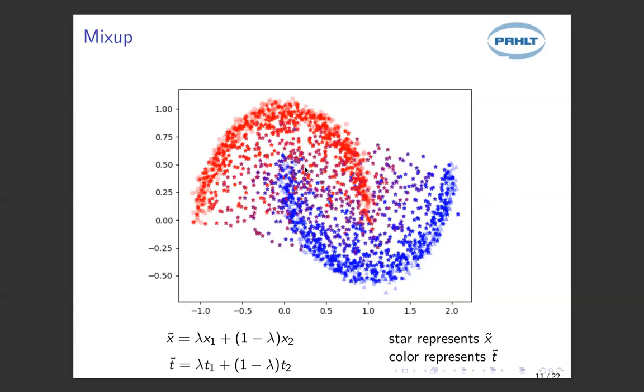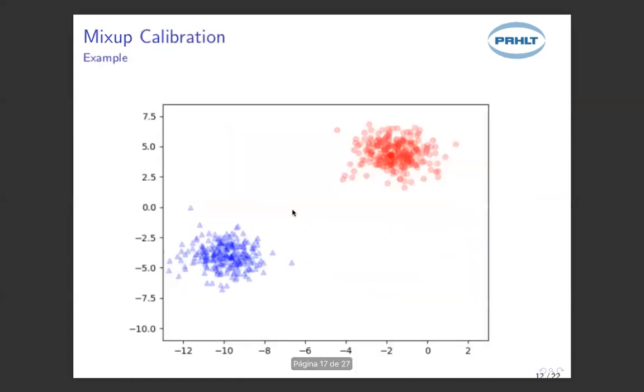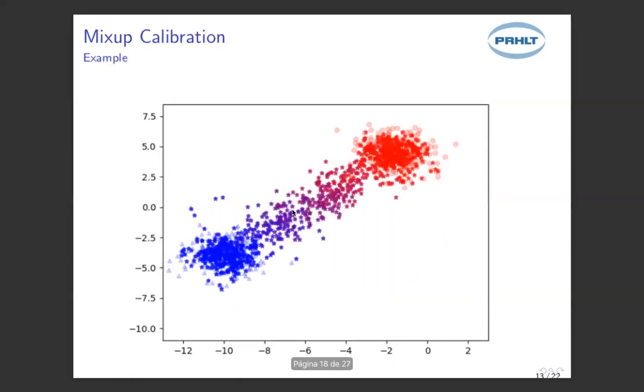But as we can see, there is a lot of strong red around here, or even strong blues around here, which means that Mixup is generating samples that don't preserve the structure of the data distribution. So we cannot expect to learn a calibrated model in this case by using Mixup data augmentation. However, this depends on the data distribution, obviously, but it turns out that in some data distributions, learning with Mixup can actually help us learn a calibrated model.